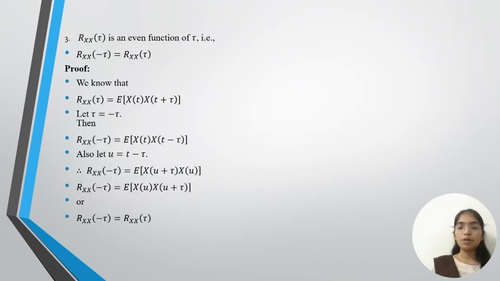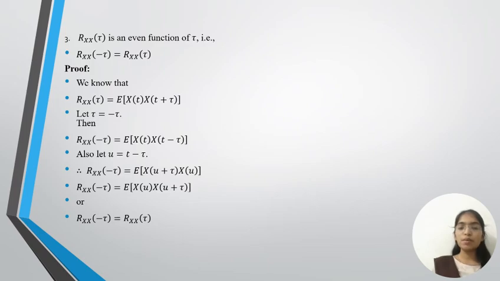Let us see the third property of the autocorrelation function. Rxx(tau) is an even function of tau. That means Rxx(minus tau) is equal to Rxx(tau). Proof. We know that Rxx(tau) is equal to expectation of X(t) into X(t plus tau). Let tau equal minus tau. Then Rxx(minus tau) is equal to expectation of X(t) into X(t minus tau).